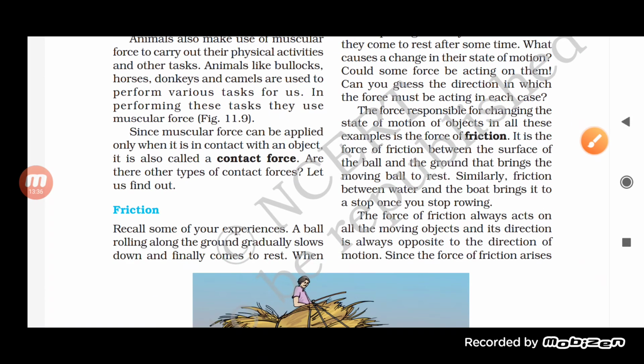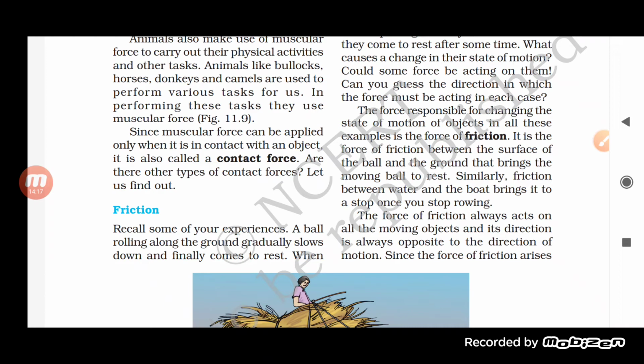Now let us see here. It is the force of friction only which is acting between the surface of the ball and the ground that brings the moving ball to rest. So the friction acting between the surface of the ball and the ground will bring the moving ball to rest. So force of friction is what? It is acting between the surface of the ball and the ground that brings the moving ball to rest. So a moving ball comes to rest because of the force of friction only.